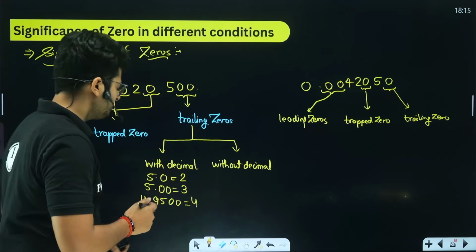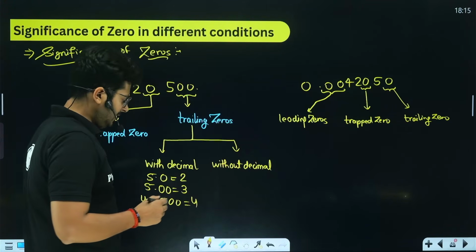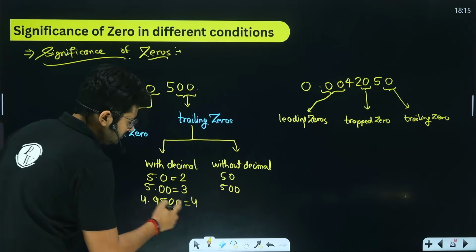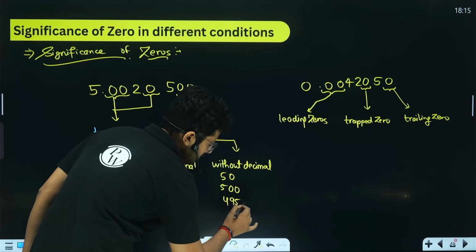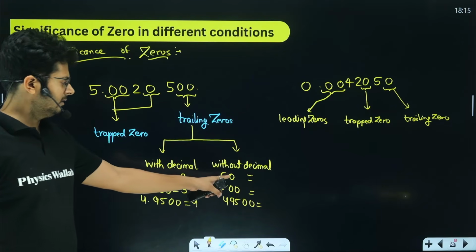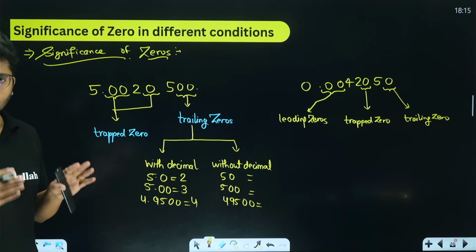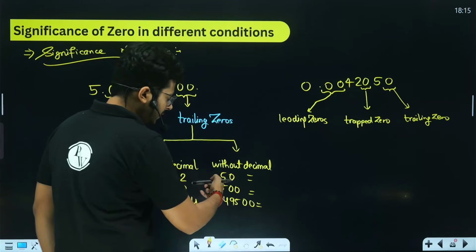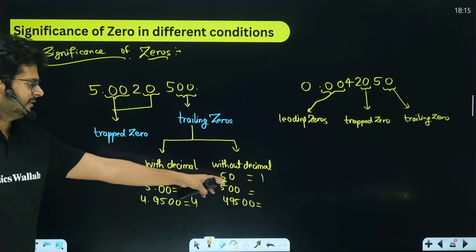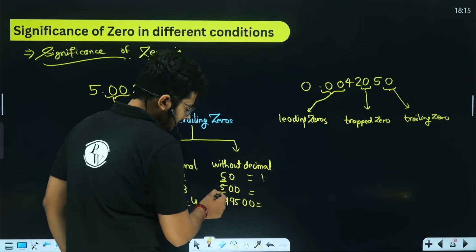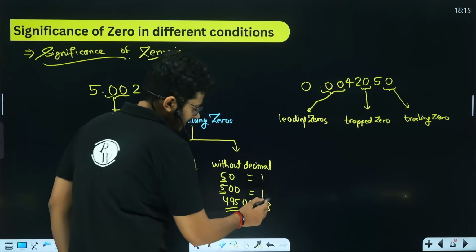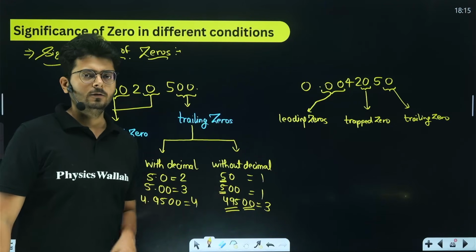Now, if we talk about without decimal place, let's say we have 50, we have 500. In the same values, if we remove the decimal, 49500, we have exactly the same things, but there is no decimal place. So right now the trailing zeros will not be significant because the number does not carry a decimal point. In this one we have only one significant figure. Here also we have one significant figure. And here again these zeros will not be significant, only the first 3 digits will be significant. So only 3 significant figures are there in this value.